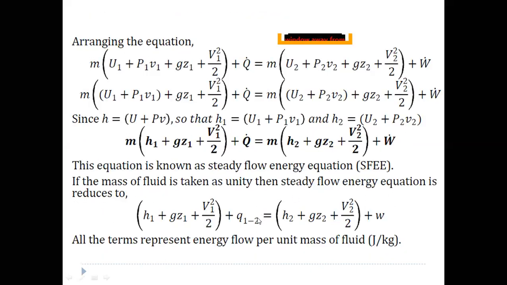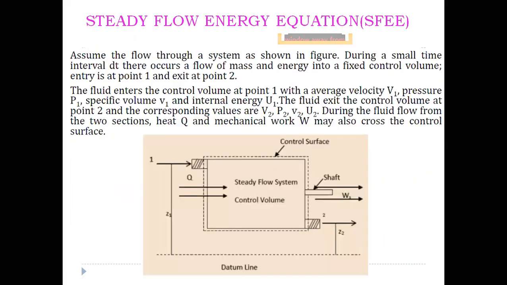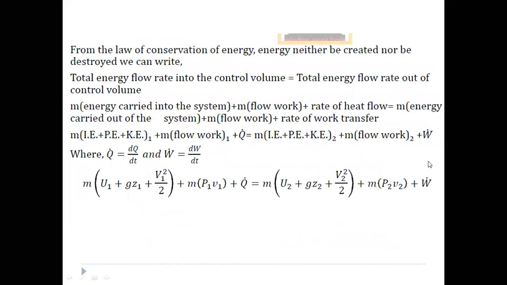This is the form of the steady flow energy equation, and it is based on the law of conservation of energy. That means the energy coming into the system is equal to the energy getting out of the system.